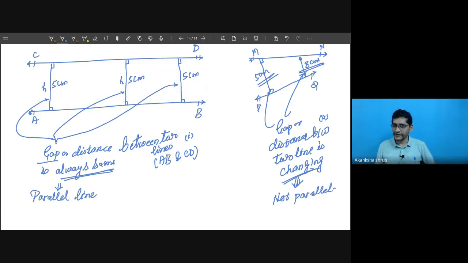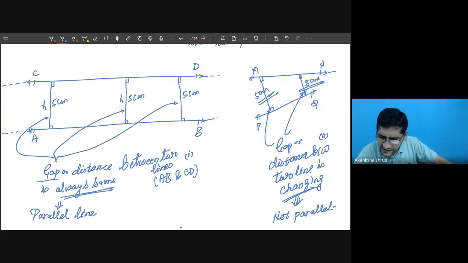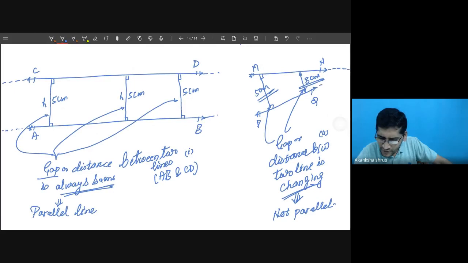It is one way of understanding parallel lines. The other way is, if we extend this in either direction, since it is a line, you are free to extend it. You are observing that this is not going to intersect. But if I extend this other line, then I observe that it is going to intersect.